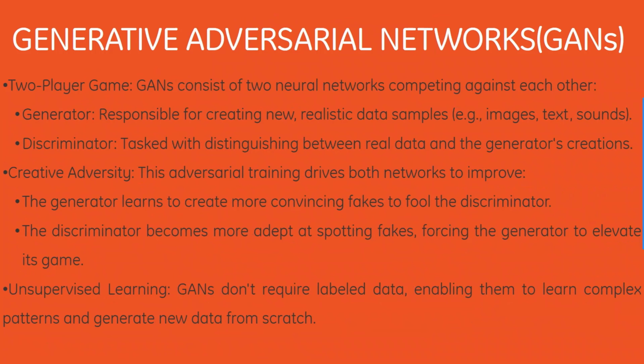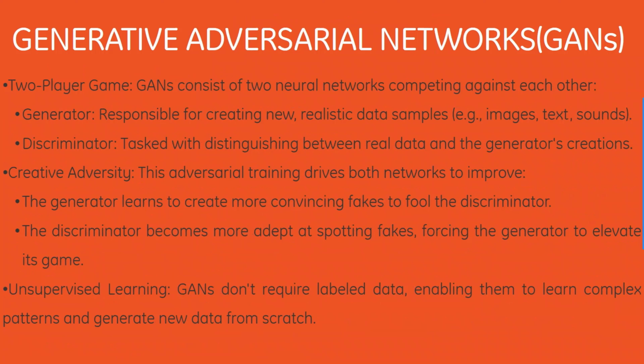Next, we have GANs. This is a two-player game. That is, a GAN consists of two neural networks competing against each other, that is the generator and discriminator. The generator is responsible for creating new realistic data samples, that is images, text or sounds, whereas the discriminator is tasked with distinguishing between real data and the generator's creation.